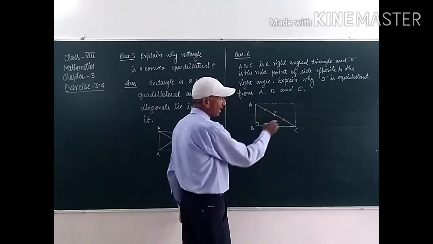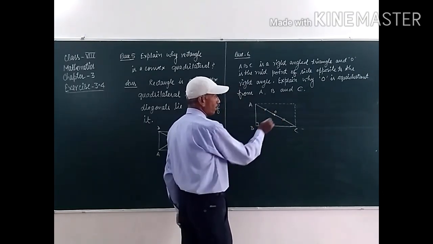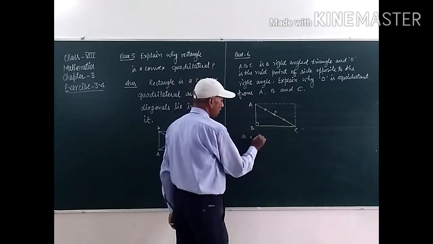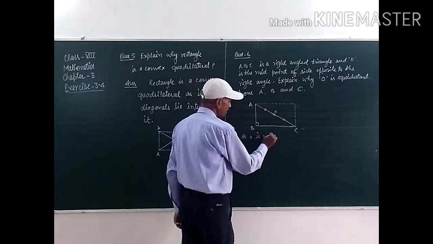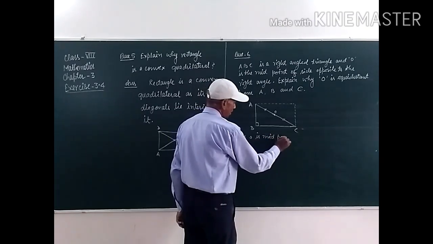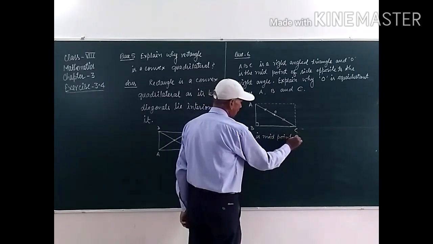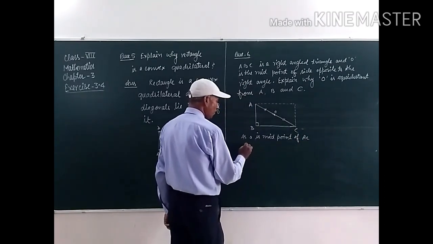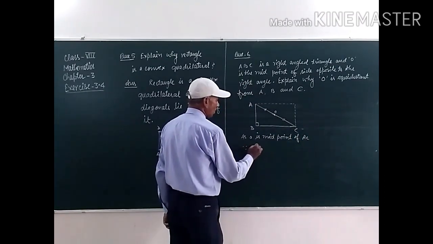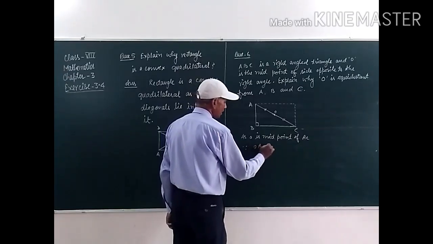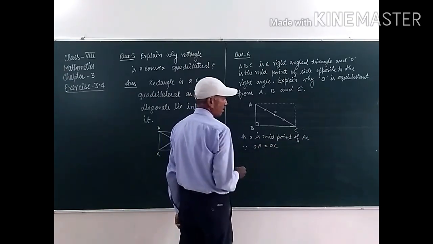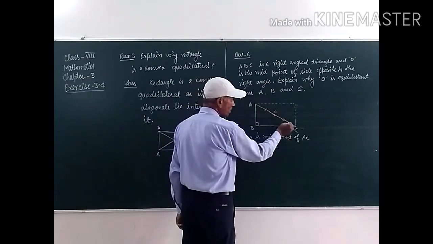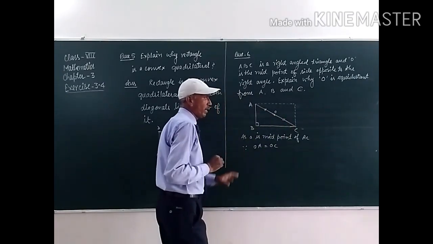As O is the midpoint of AC, therefore OA is equal to OC. Clear, friend? OA is equal to OC because O is the midpoint.